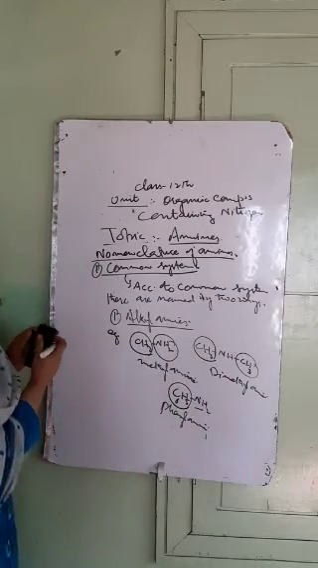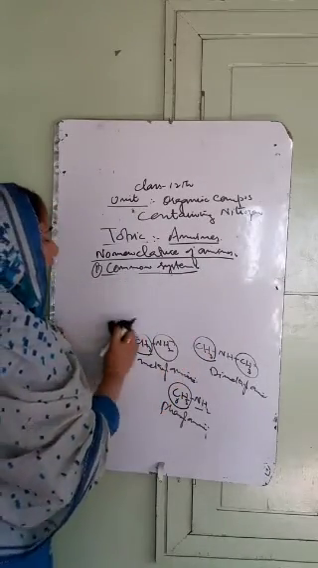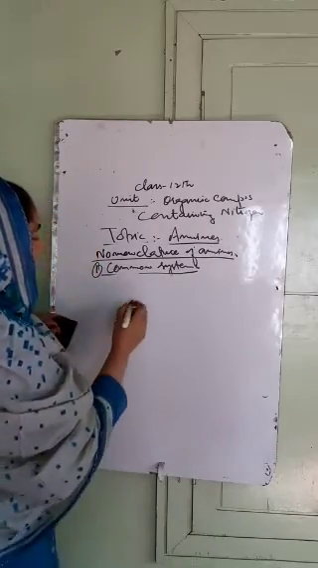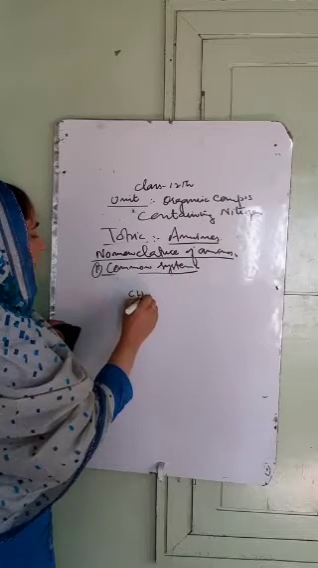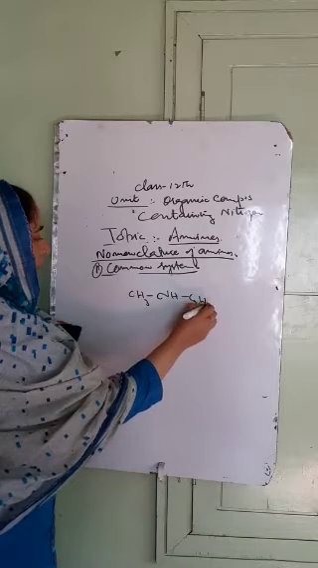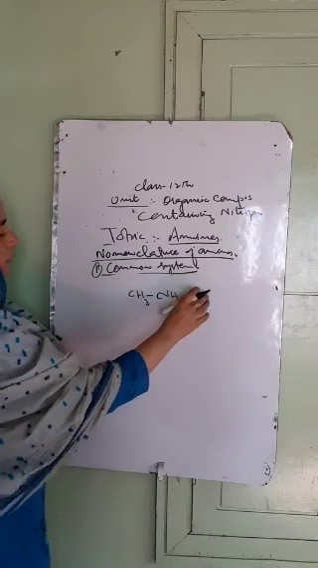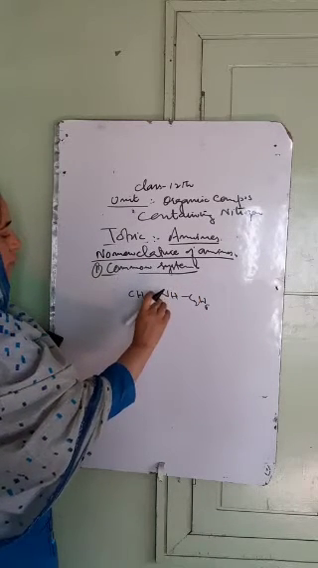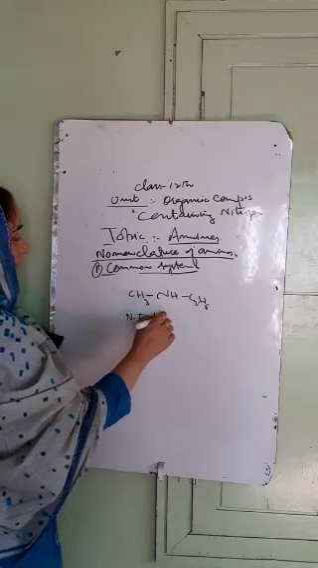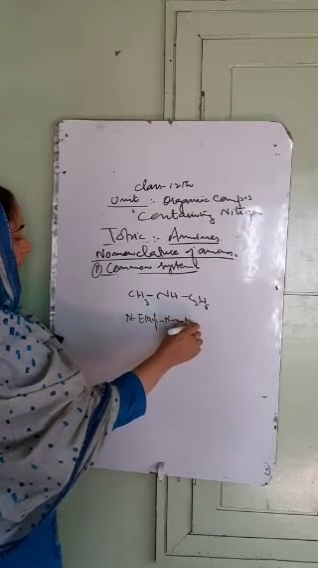Similarly, we have one more example. When the alkyl or the aryl groups attached to the amino group are different, then they are named according to alphabetic order. We have CH3NHC2H5, it is ethyl, and because these alkyl groups are attached to the nitrogen of the amino group, we can also write it as N-ethyl, N-methyl amine.